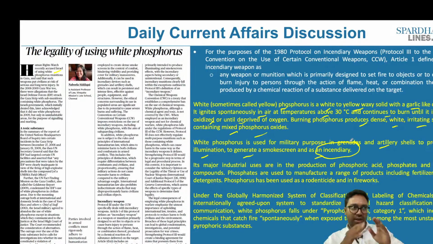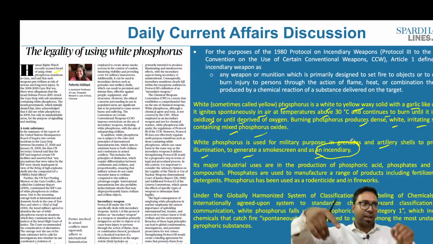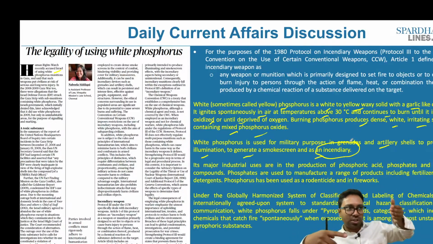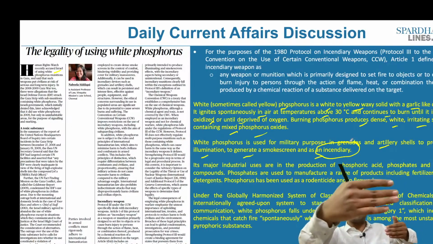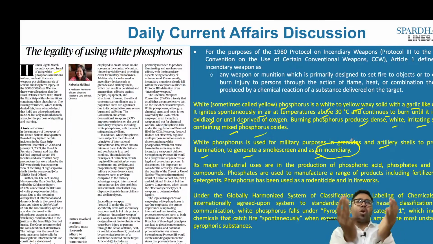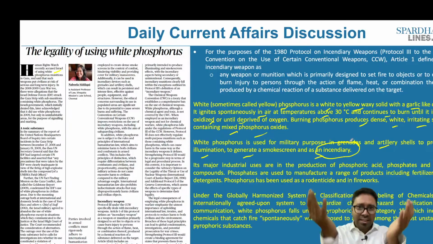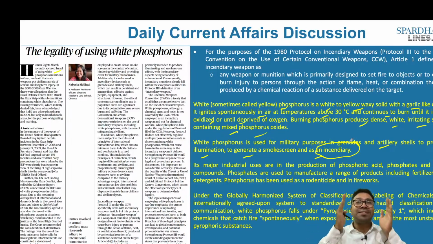What is this smoke screen? Let's say, for example, there is a country which is making use of the white phosphorus. So this white phosphorus is immediately launched in a particular locality. So the minute white phosphorus is launched, other sections of the people would not be able to see what is happening behind the white screen. That is because it creates a lot of smoke in that particular area, which prevents the vision of the people.